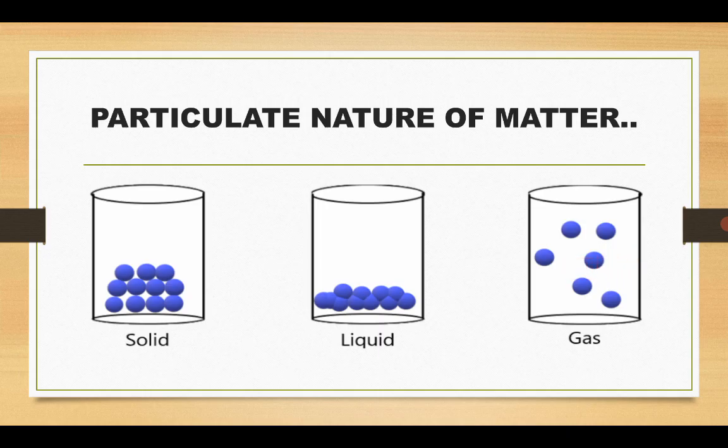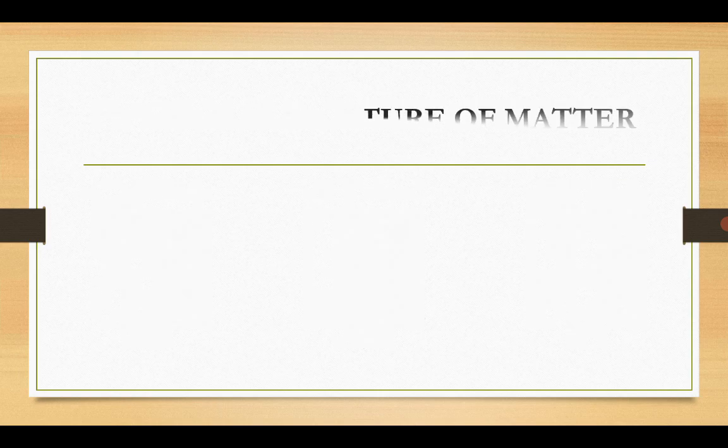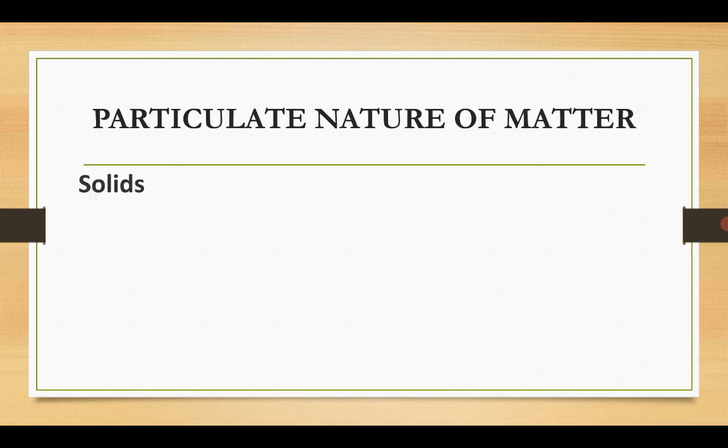An examination tip: there will be a question that says, draw a diagram to show the arrangement of particles in solids, liquids, and gases. So don't forget, this is the order. Usually you may have 1 mark or 2 marks depending on the wish of the examiner. So let's look at solids. How are solids as a state of matter described?